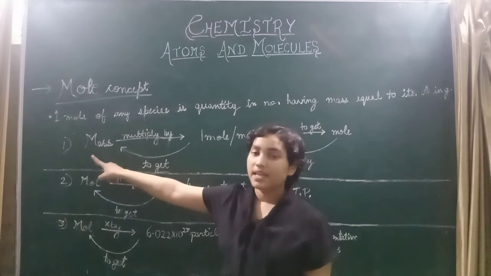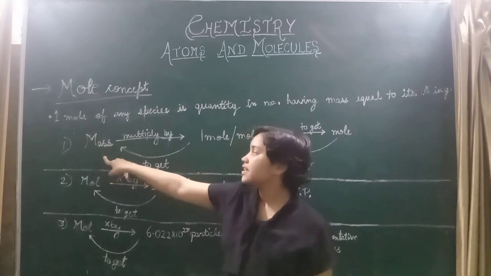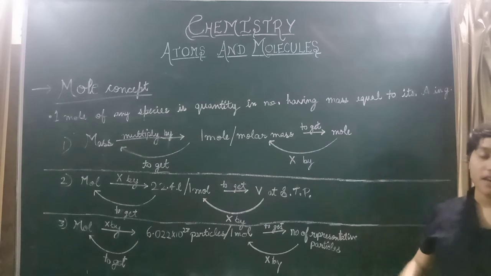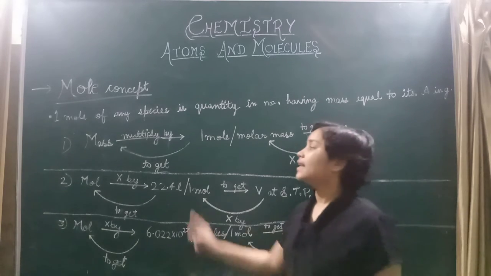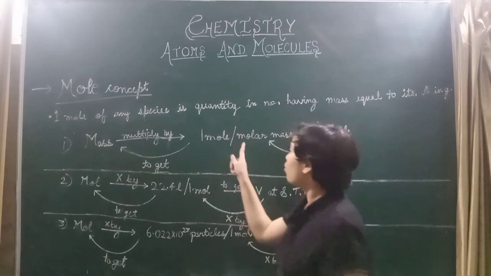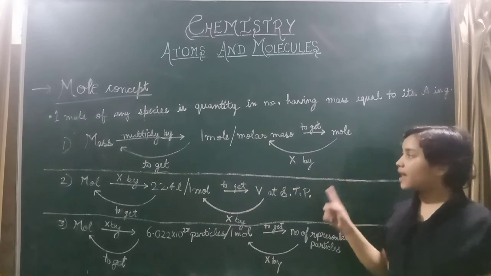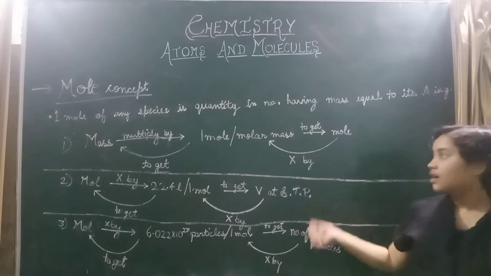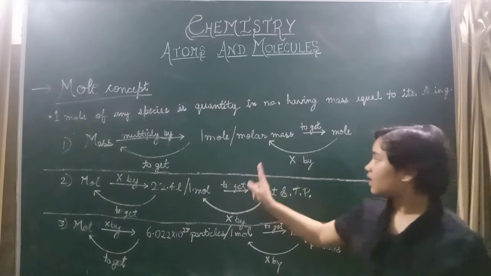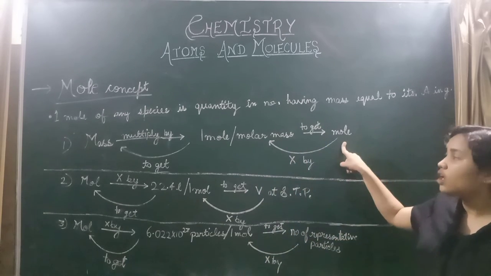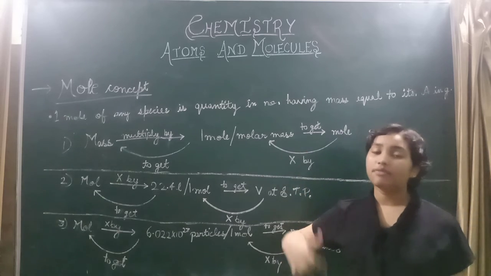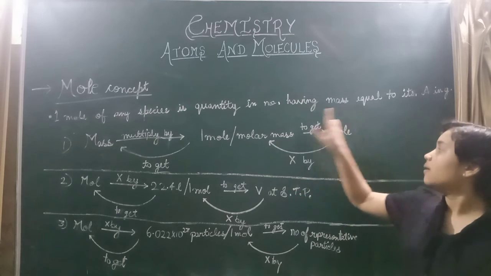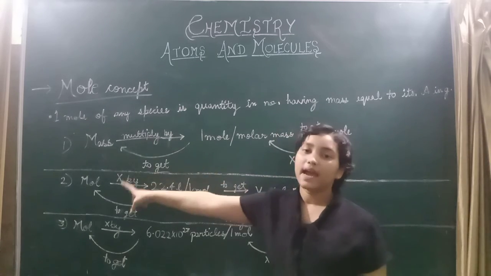So firstly, if mass is given, to find the number of moles, then we multiply the given mass by 1 mole upon molar mass, and we will get the number of moles. And if we want to reverse it, if mole is given and molar mass is given, and we have to answer what is the given mass, then we will multiply mole by molar mass and we will get mass.